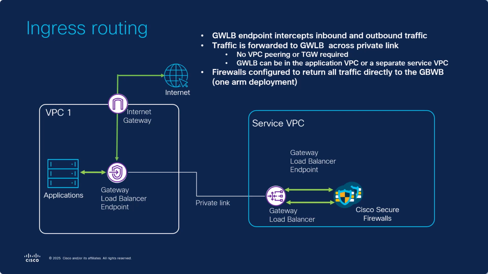In this case, the firewall is configured as a one-arm deployment. Once it receives the traffic through a private link, it will simply return the traffic to the gateway load balancer, where the traffic will be returned to the gateway load balancer endpoint. Thus, we think of the gateway load balancer endpoint as a step in the traffic where both ingress and egress traffic are intercepted and sent for inspection.